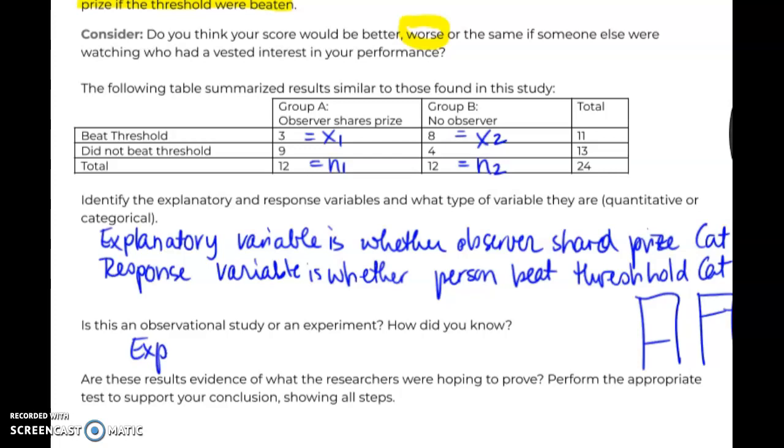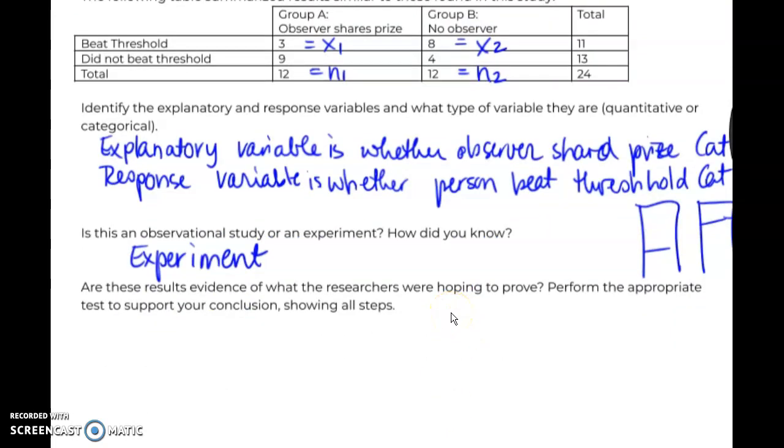We're not just observing, we're actually trying to manipulate the outcome by the fact that we have, sometimes, an observer with a vested interest, and sometimes we don't. So that makes it an experiment. And in a good experiment we should have random assignment, let's say it that way.